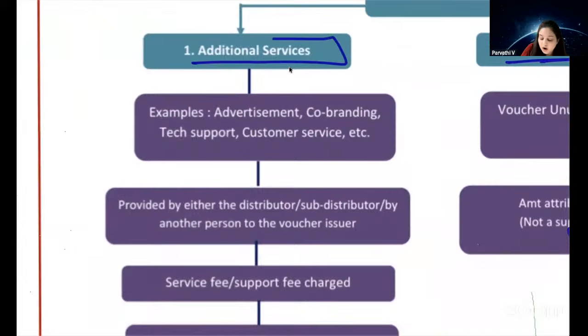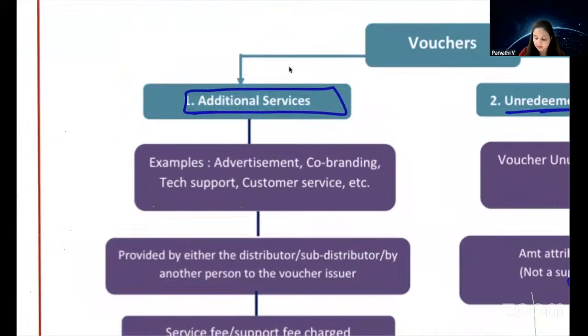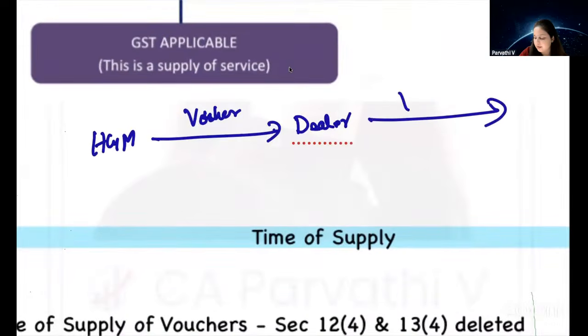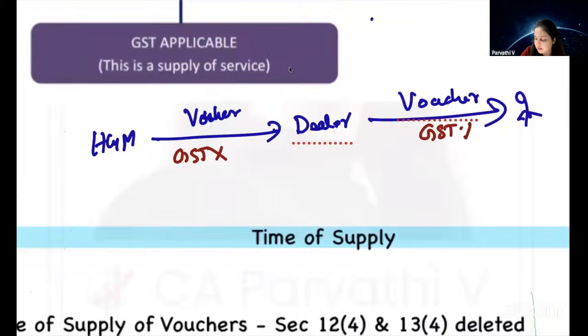Next, what if additional services are provided? What does it mean? Say for example, there is a principal, a company H&M. Same example, H&M has sold vouchers to their dealer, who in turn is selling the voucher to customers. Here also there is no GST. Dealer will earn some margin profit. On that he will have to pay income tax, but there is no GST applicable.